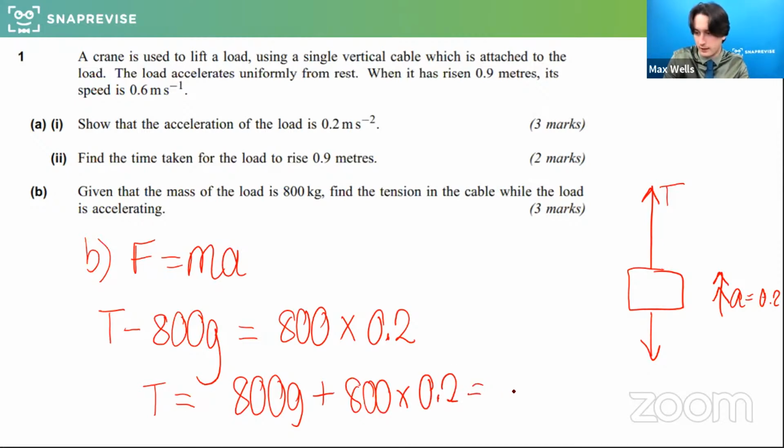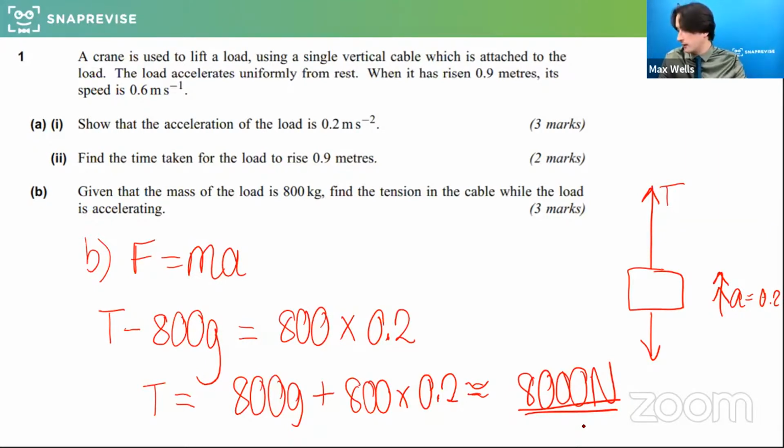Well done, excellent. And that's going to come out as 160 plus 7,848 approximately. So approximately what we're going to get there if we solve it is going to be 8,000. Oops, just cleared what I was writing there. Newtons. Okay, so using g as 9.8 again.